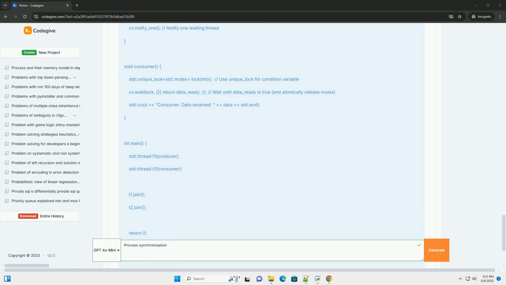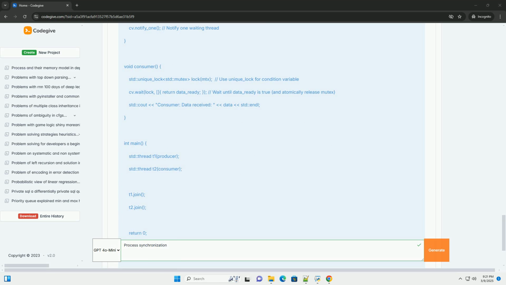2. Progress. If no process is in its critical section, and some processes want to enter their critical sections, only those processes that are not in their remainder sections can participate in deciding which will enter its critical section next. This ensures that processes don't indefinitely block each other from accessing the resource.